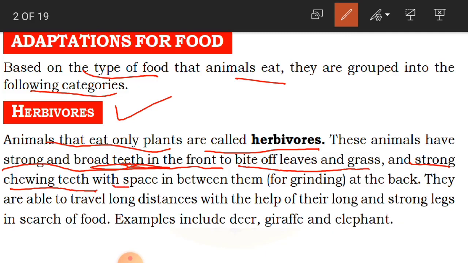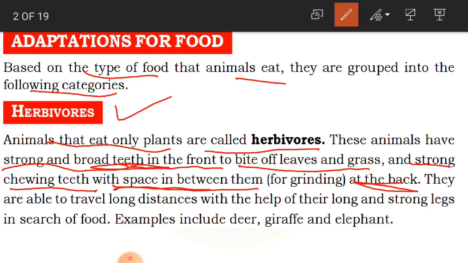Where are they? They are at the back. And how are they? They have space in between them. This is in herbivore type of animals, for example cow, bull, ox and all that. Their front teeth are very broad, but at the back they have got space in between the teeth.